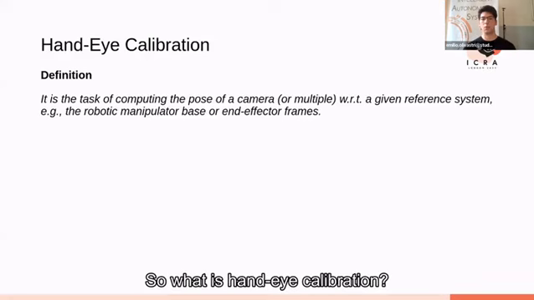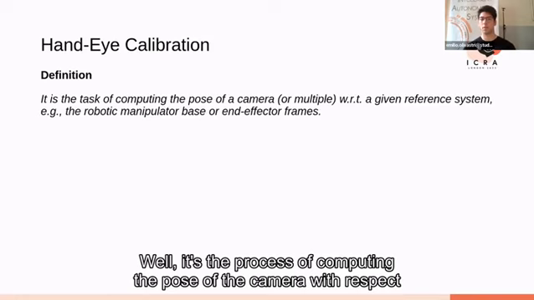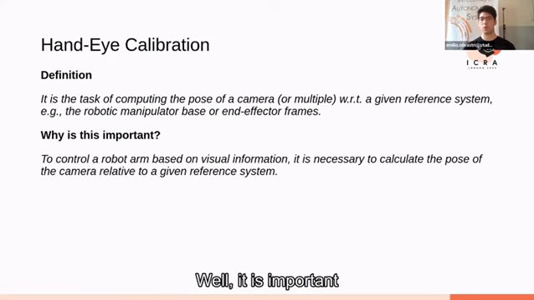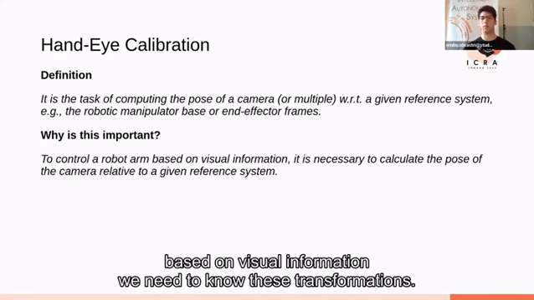So what is hand-eye calibration? Well, it is the process of computing the pose of the camera with respect to a given reference frame that could be the robot manipulator base or an end effector. Why is this important? Because if we want to control a robotic arm based on visual information, we need to know these transformations.